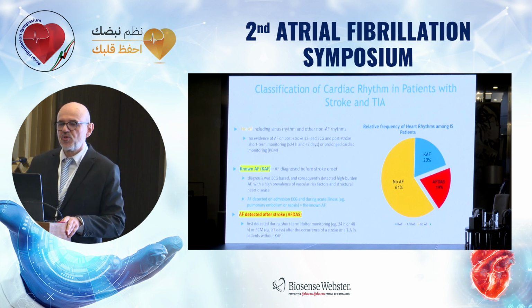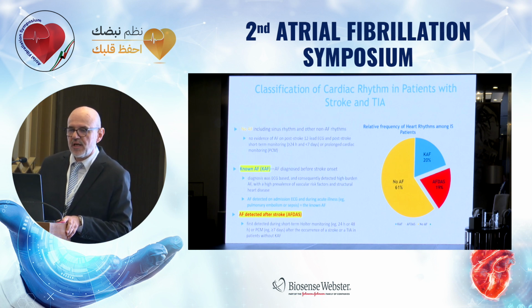Regarding classification of cardiac rhythms in patients with stroke and TIAs, there are 3 broad categories of cardiac rhythm in patients with stroke. First, patients with known AF, meaning patients with a diagnosis of AF before stroke onset, based on ECG.